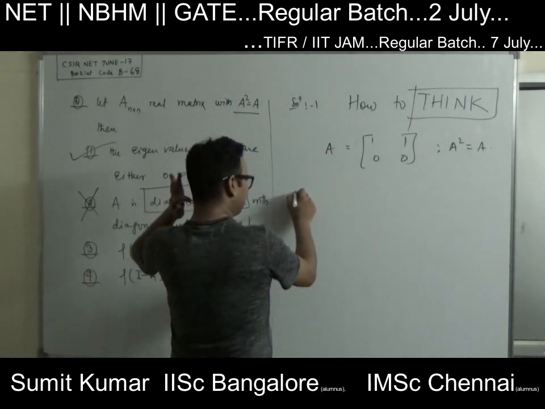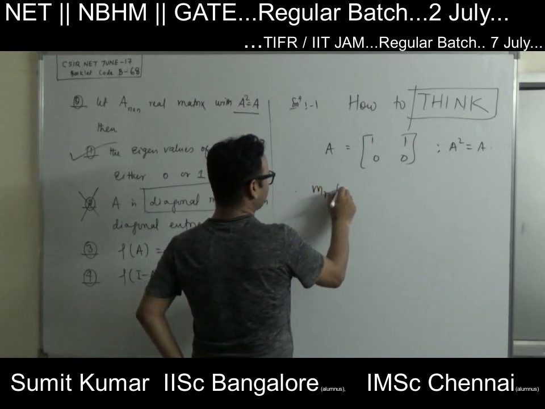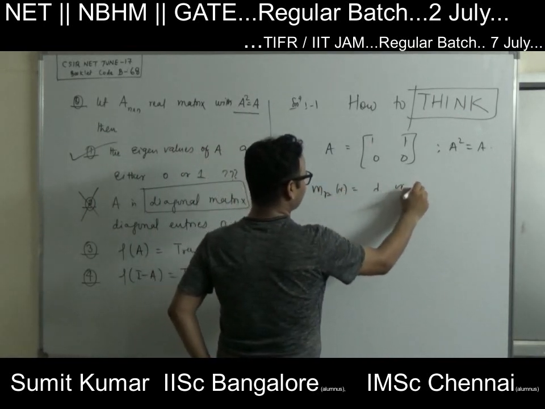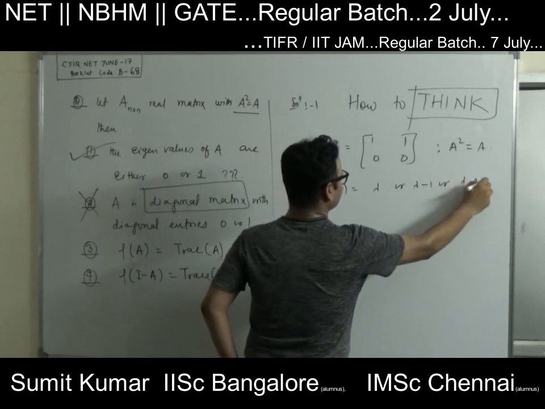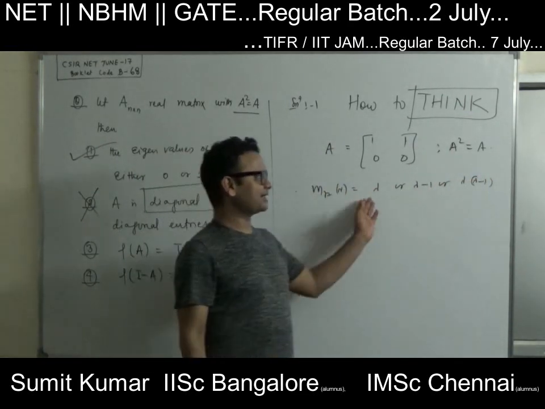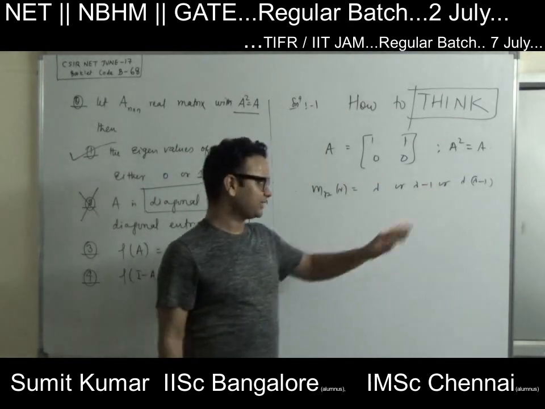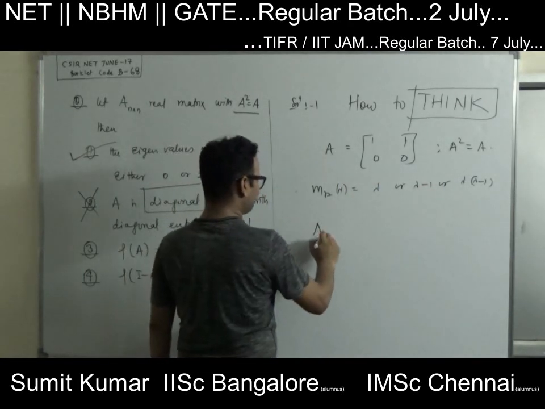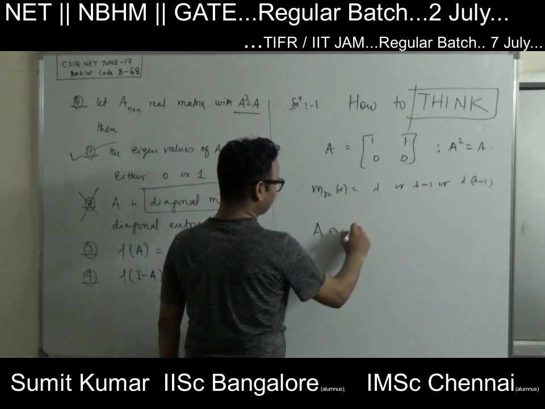See, minimal polynomial, I told you. The minimal polynomial of this matrix is either lambda, or lambda minus 1, or lambda times lambda minus 1. If this is going to be the case, the matrix is diagonalizable. Is it clear now? So the matrix is diagonalizable, so matrix A is similar to a diagonal matrix.